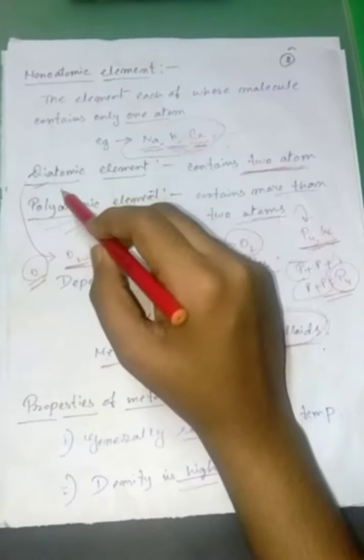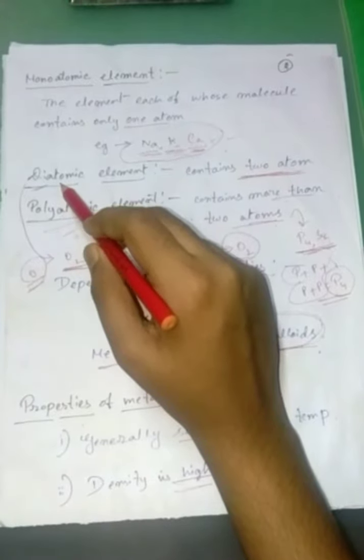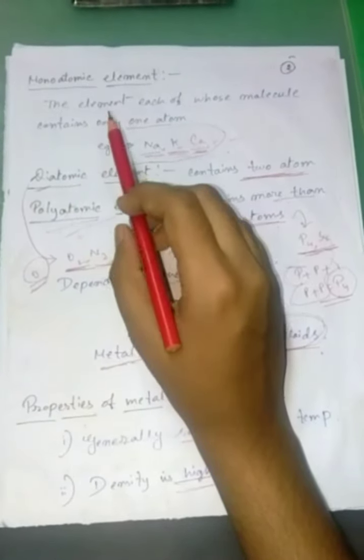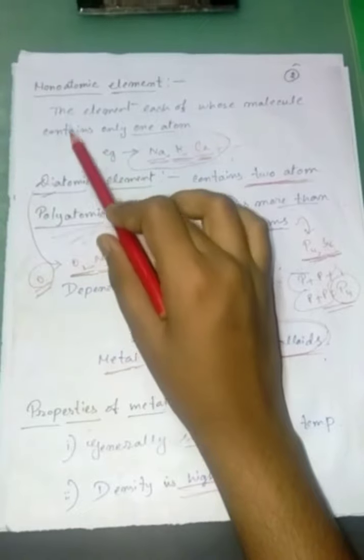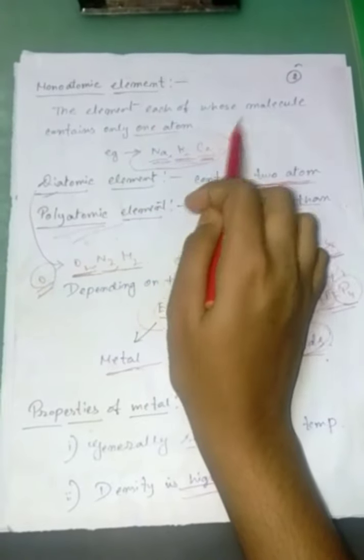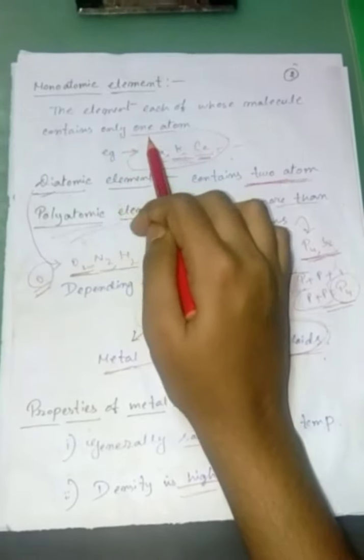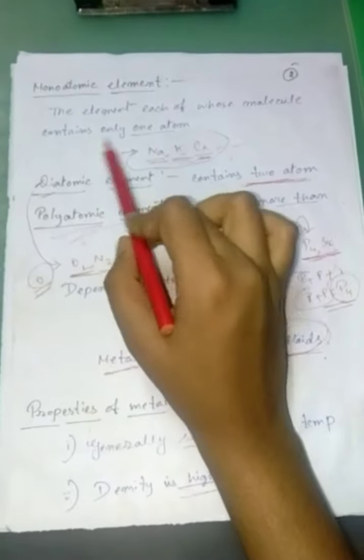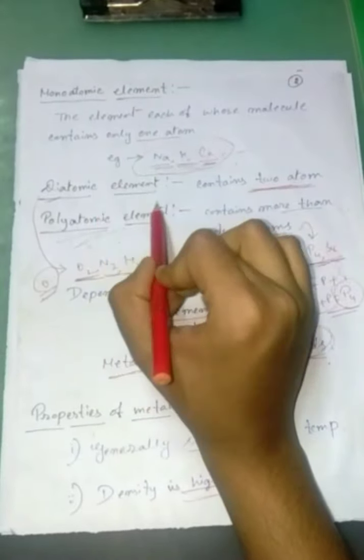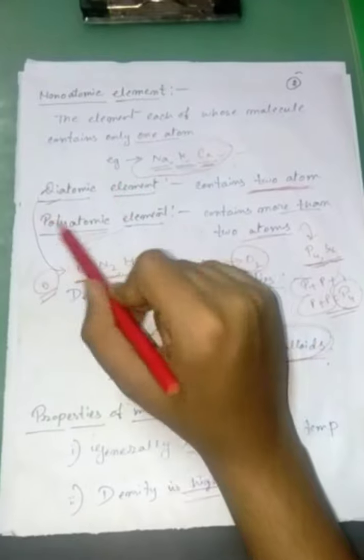Okay, so what is a diatomic element? We all know that di means two. So the definition is as follows: the element each of whose molecule contains only two atoms. What are examples of diatomic elements?